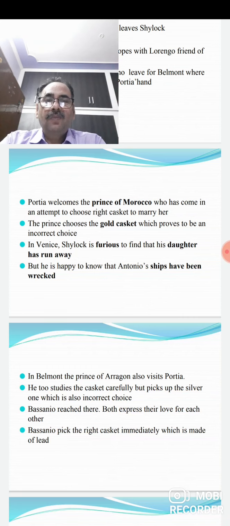In Venice, Shylock is very angry, very furious to find that his daughter has run away, and he was also worried that his servant has also left him. But one thing that was making him happy was that Antonio's ships have been wrecked. The information comes, and knowing that information, Shylock becomes very happy. That after all, Antonio is the loser now.